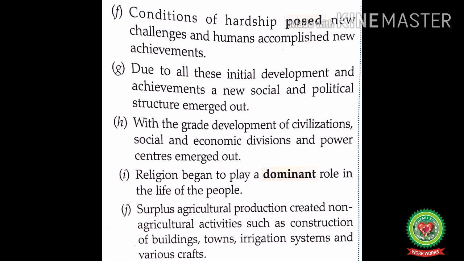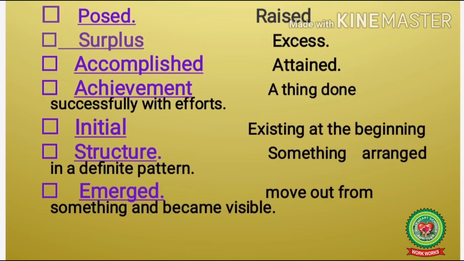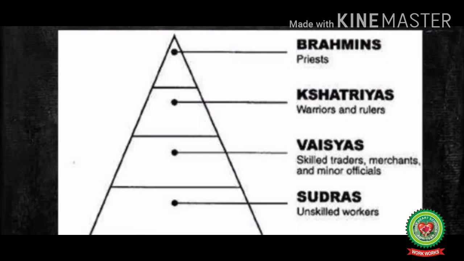The next point is, due to all these initial developments and achievements, a new social and political structure emerged. Students, initial means existing at the beginning. Structure means something arranged in a definite pattern, and emerged means moved out from something and became visible. So, these achievements and developments of the early men gave rise to the new social and political structure.